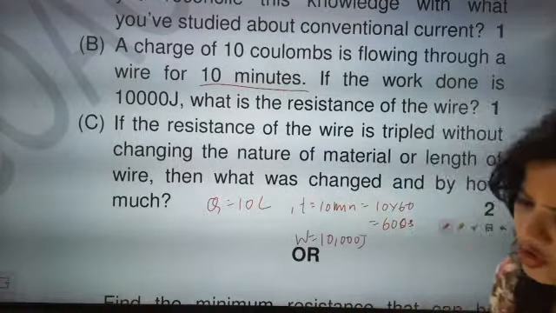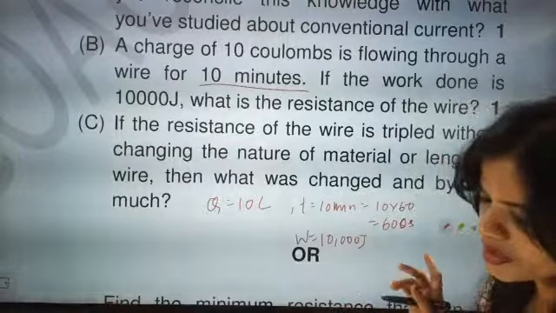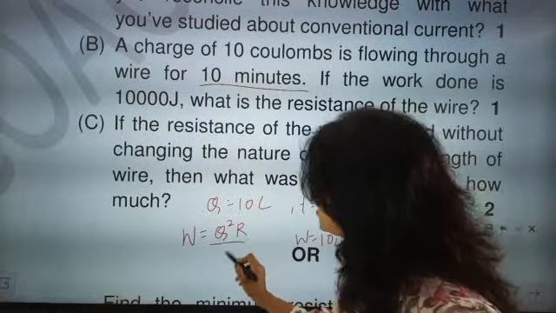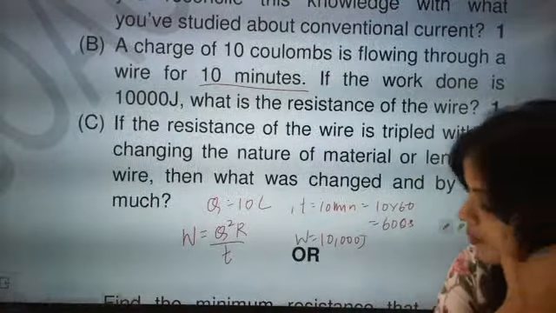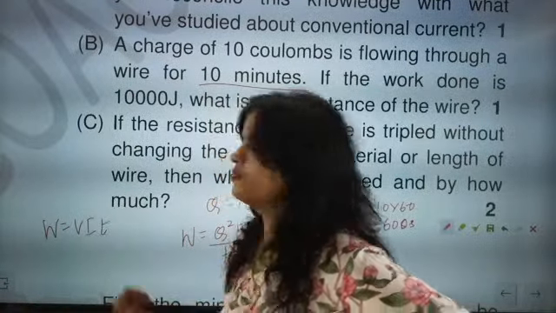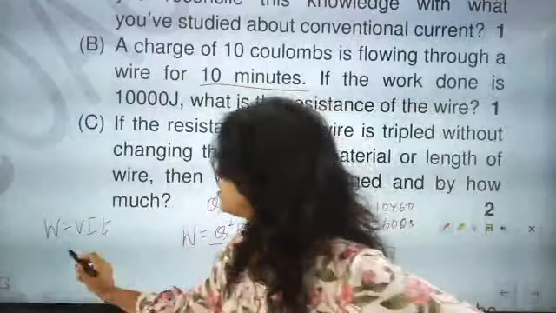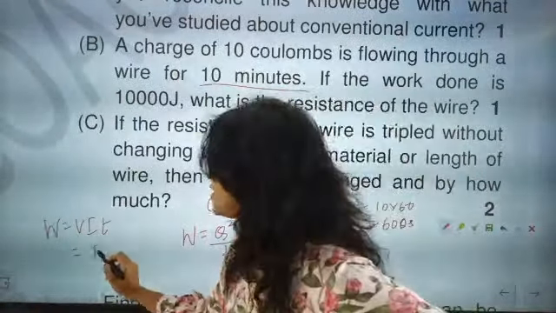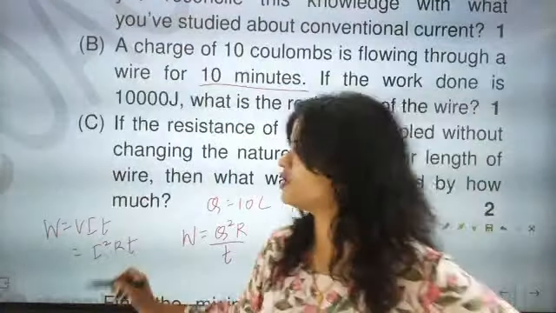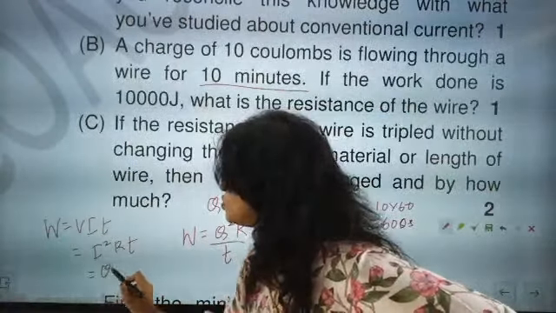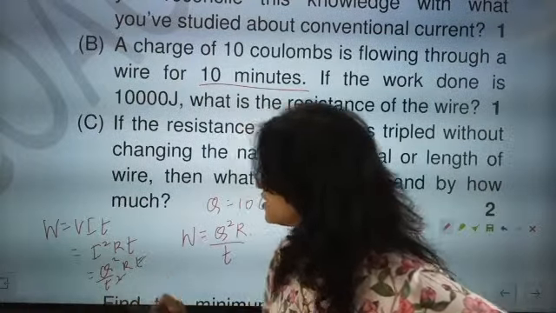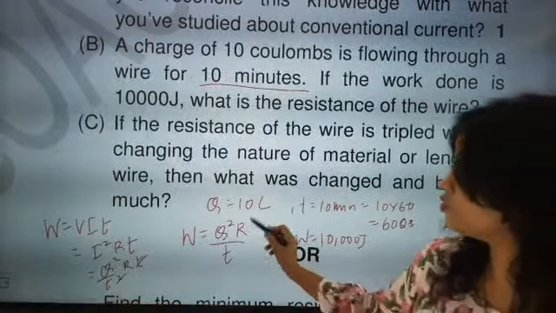For the resistance of the wire, one direct formula I am going to write: W is equal to Q square R by T. We know that W is equal to VIT, and V is equal to IR, so it becomes I square RT. Since current is not given, but we know that current is equal to charge by time, it becomes Q by T whole square, so Q square by T square into RT. T and T get cancelled, so it is going to come Q square R by T.